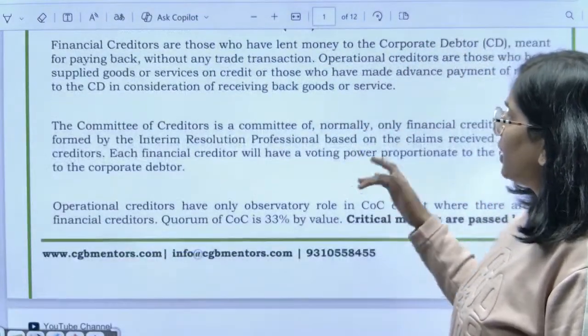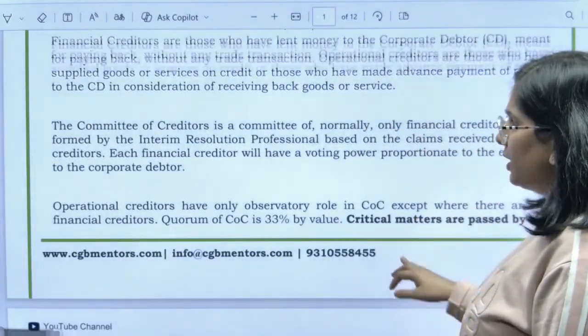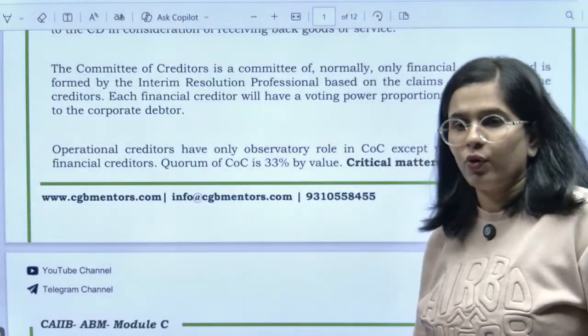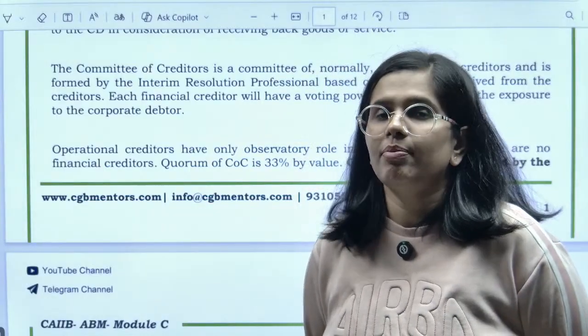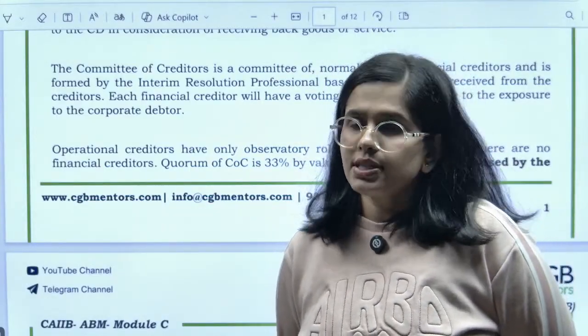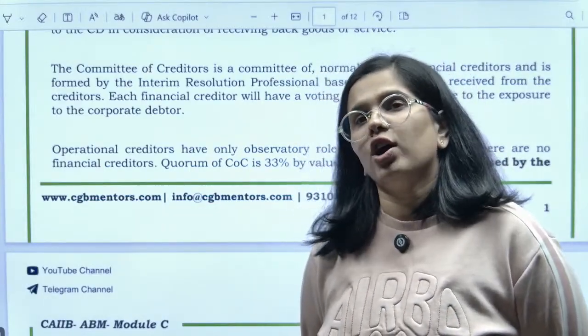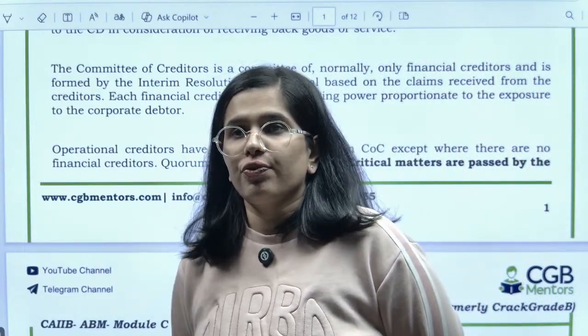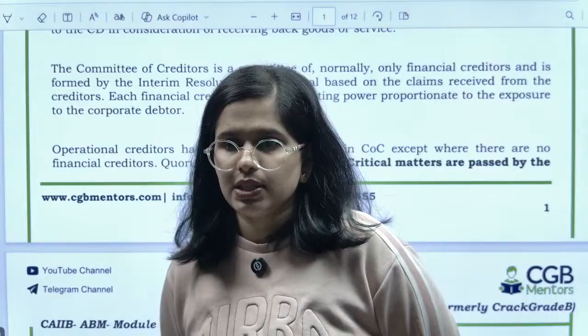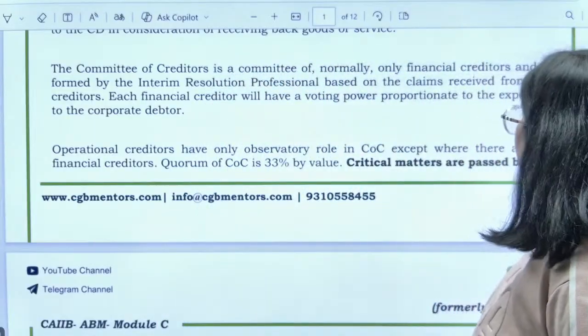Now the committee of creditors is normally only the financial creditors. Each financial creditor has got the voting power. Financial creditor का मतलब क्या होता है? The institutions who have provided you the money without any kind of business relationship with you, but whenever I talk about the operational creditors, they do have the business relationship with me. ठीक है, उनके पास में business relationship होता है.